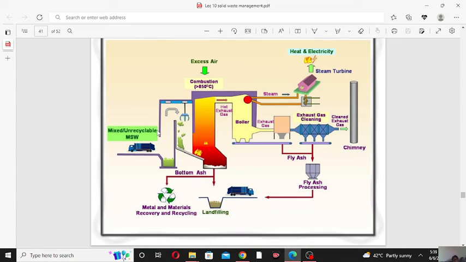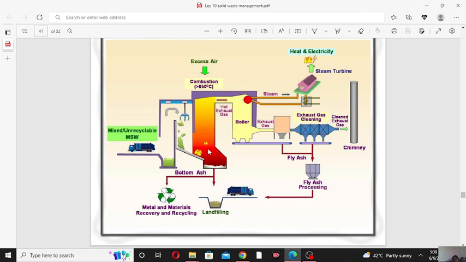First of all, the mixed unrecyclable municipal solid waste will come. We will collect the municipal solid waste. This is the open place where the municipal solid waste is stored. After that, the municipal solid waste will go to the furnace.